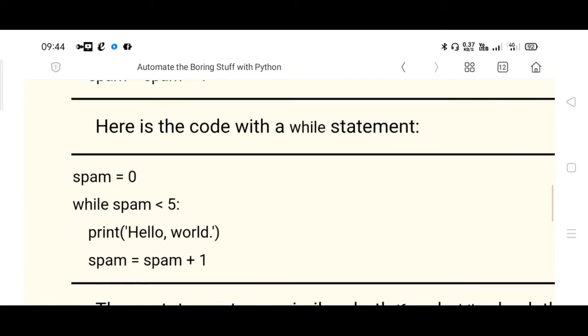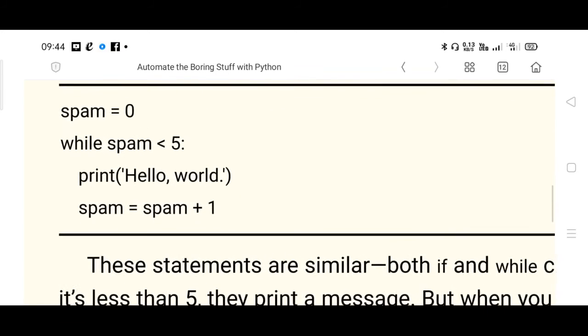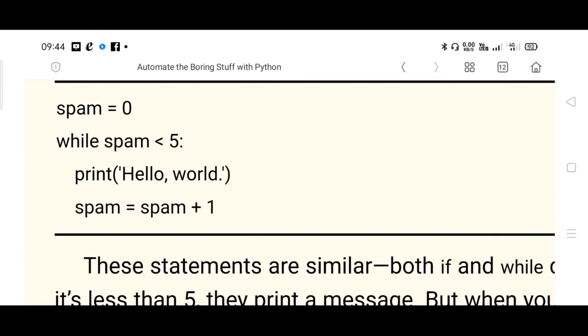While statement example: spam is a variable which holds an integer value 0. Sorry, 0 is assigned to variable spam. No colon, no semicolon is required. Next line, while spam is less than 5. A condition is a must for a while statement, right? While followed by a condition. What is the condition? Spam is compared to 5 using the less than symbol. So while spam less than 5 colon, it is terminated with a colon, similar to if as well as else.